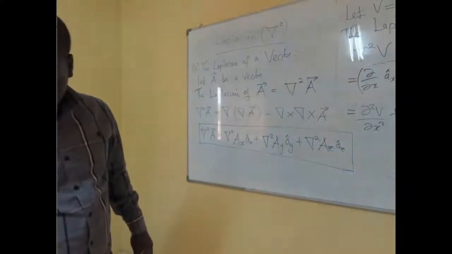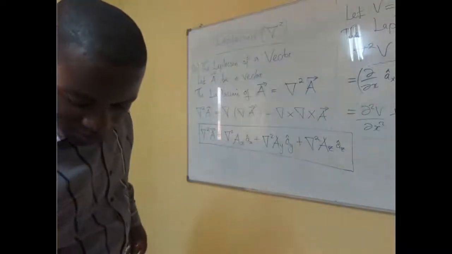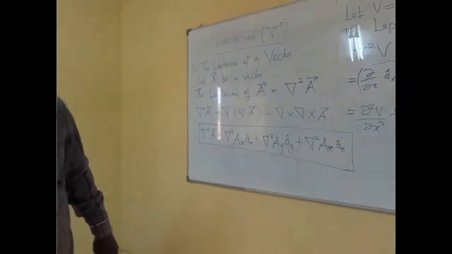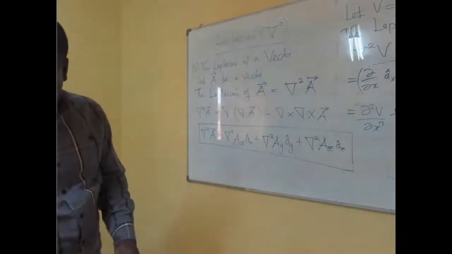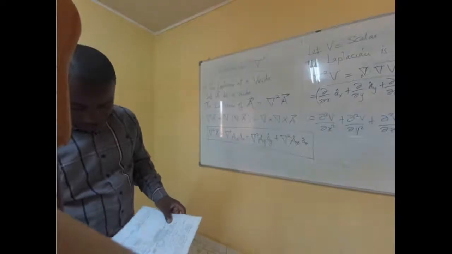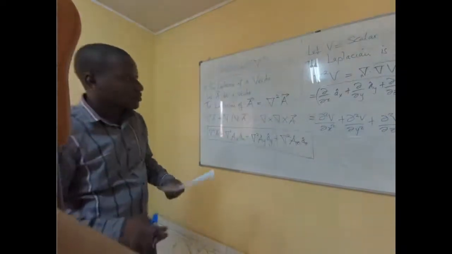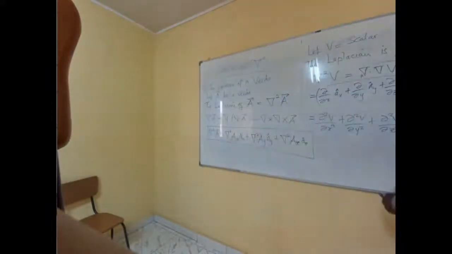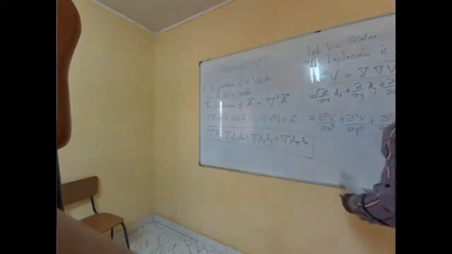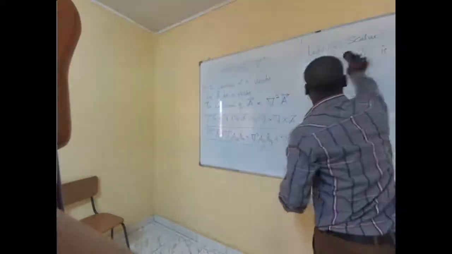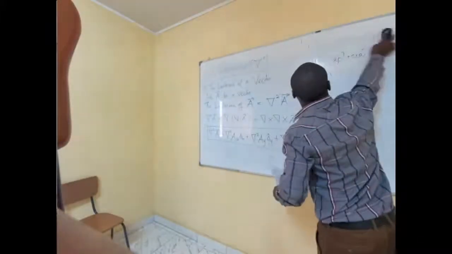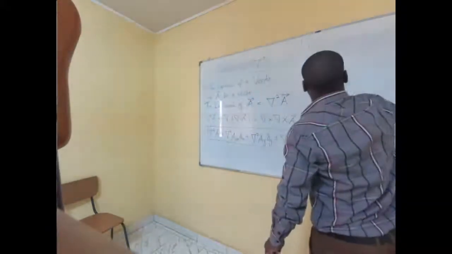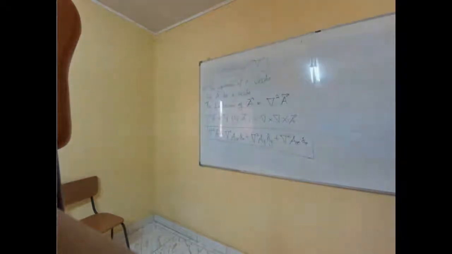I just want to mention one thing before we go to the other side, which is what is called the vector triple product. Then we shall end all this mathematics, and in the next class we'll be able to start our physics.